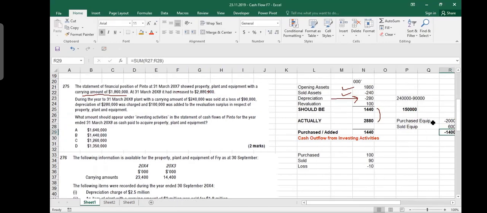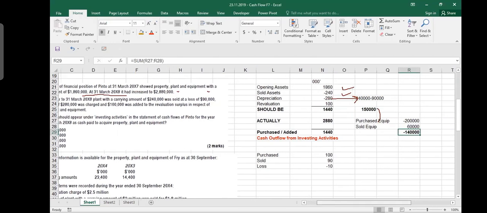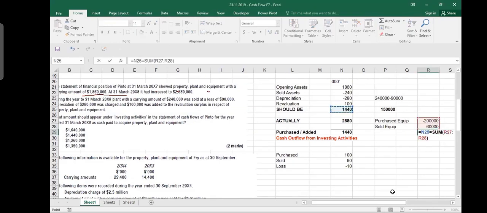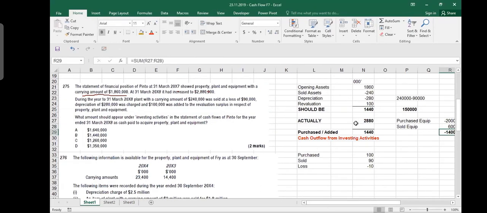But we have not been given data to do a question like this. They did not tell us how much we purchased. So we are forced to take the closing book values. If they give us the data, we can do it the first way, but they don't give us the data. So our opening balance of asset was this. Then we depreciated them, and our book value should have been this much. If the book value is 1440 but the actual value is more, the difference is what we increased, and if we increased, that is investing. So we concluded the result in the indirect form because we were not given the complete data. This is what we had to find out. Okay. Clear? Ankit?